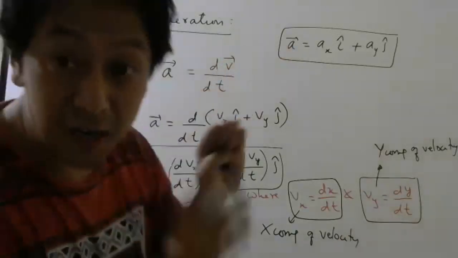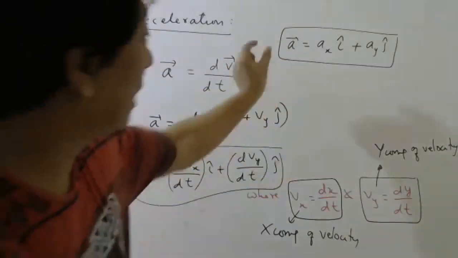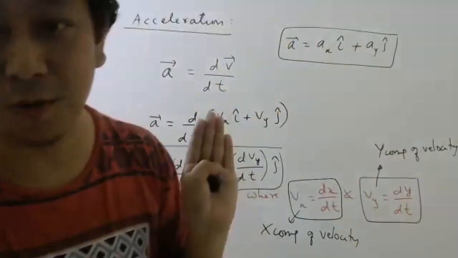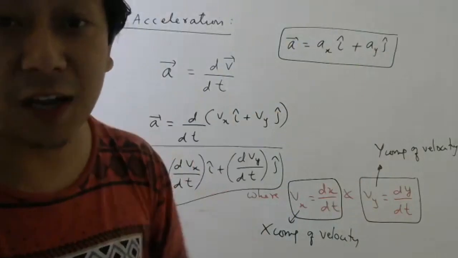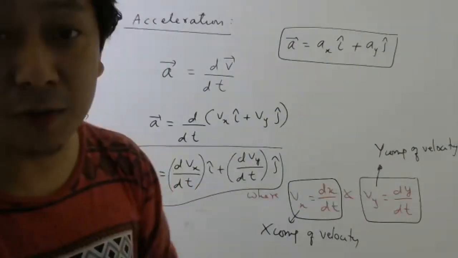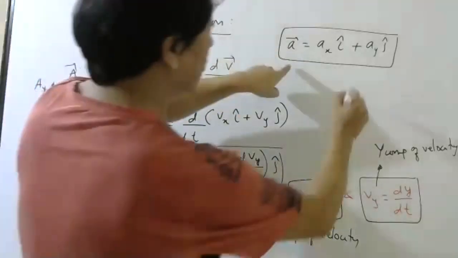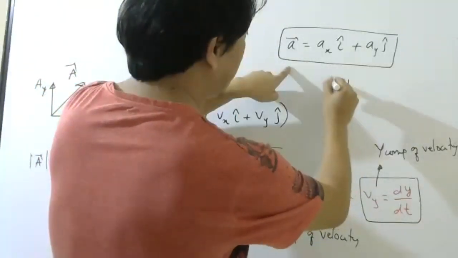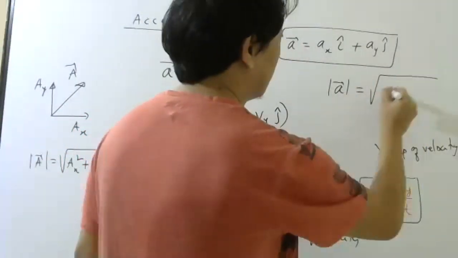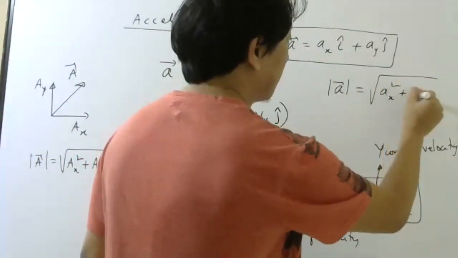We are just learning how to write acceleration in terms of components. But if I ask, you should be able to say quickly how you will find the magnitude of acceleration. From this formula, root over ax square plus ay square.